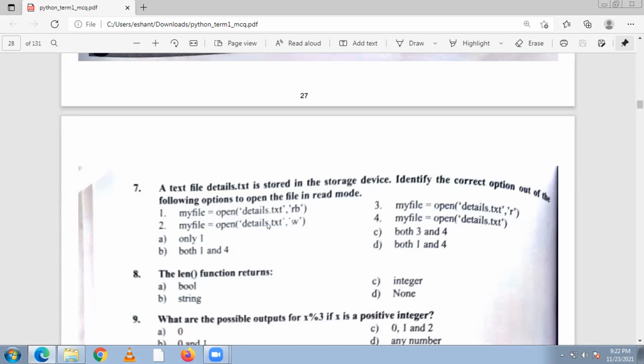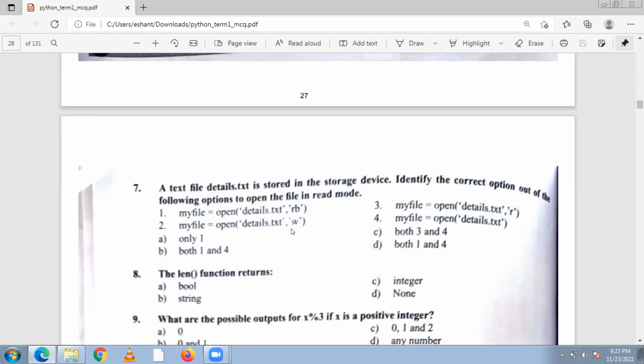My file open details.txt comma rb. The first one is wrong, because if we are using a binary file, we have to use a .dat file. Now second one, my file open details.txt w. We are opening in write mode here.